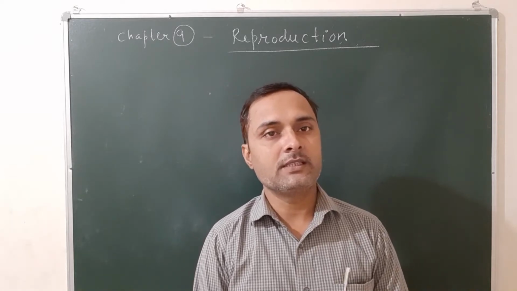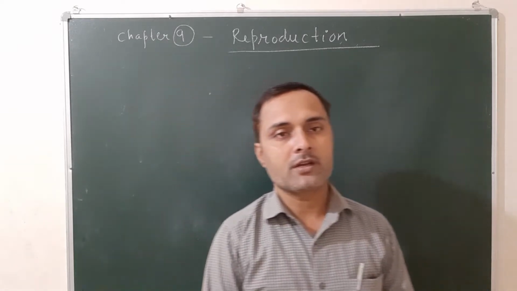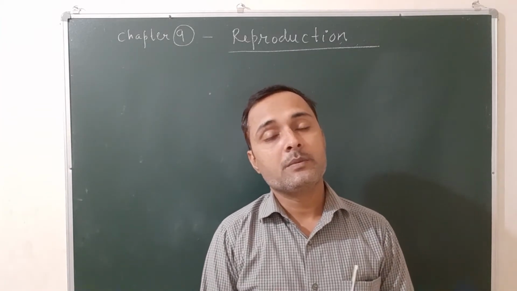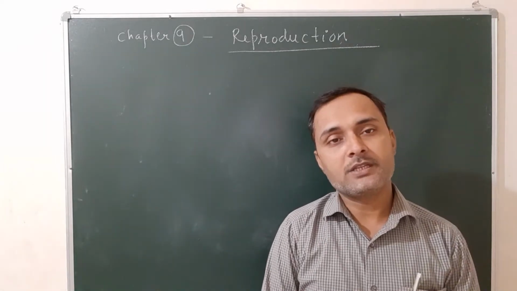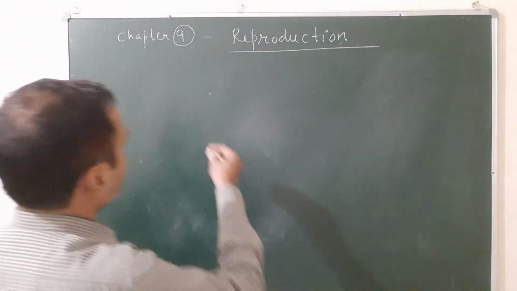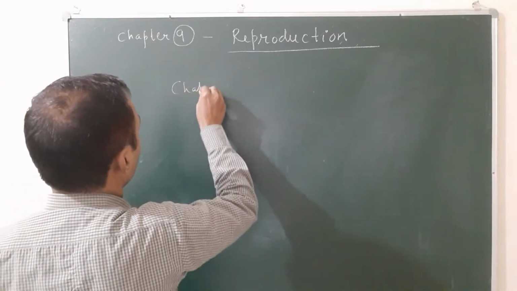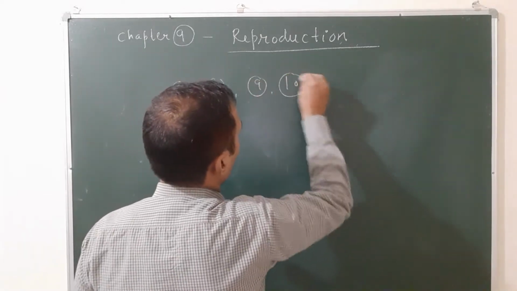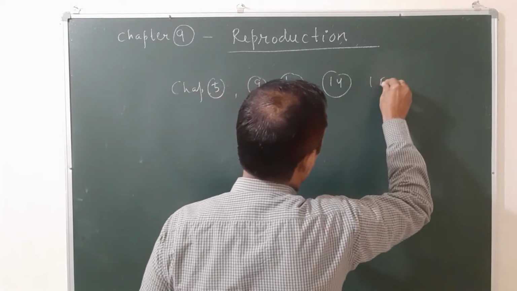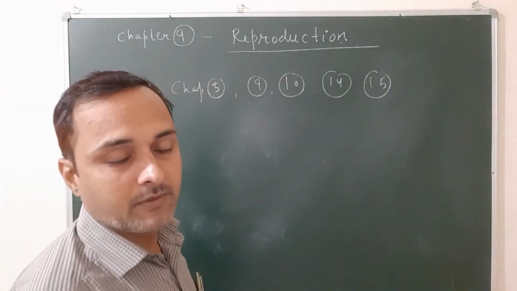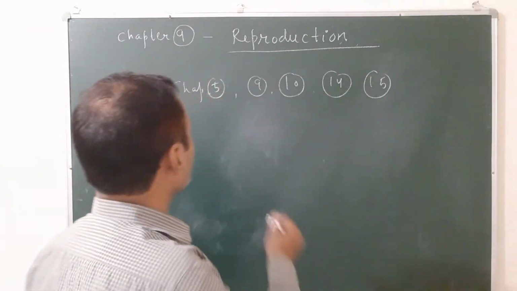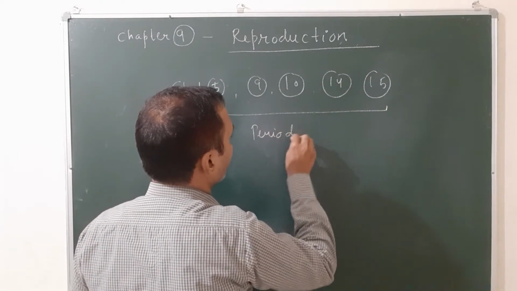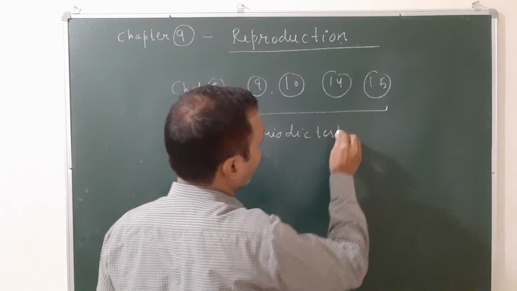Okay, in class 8 science, you know there are 5 chapters that will be included in the periodic second examination. These chapters are chapter 5, chapter 9, chapter 10, chapter 14, and chapter 15. So these five chapters are the portions for periodic test second that we will give.